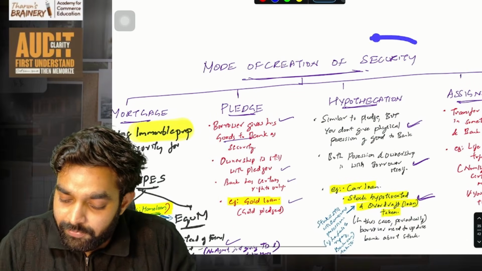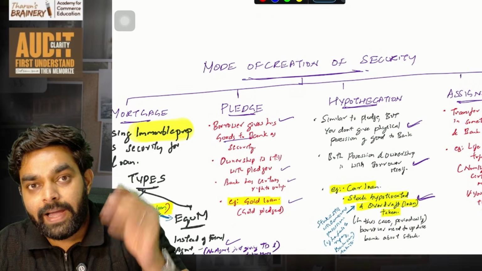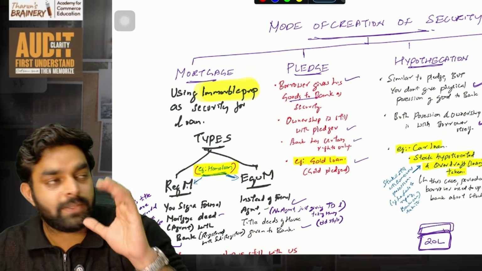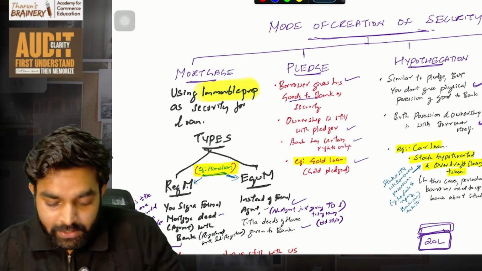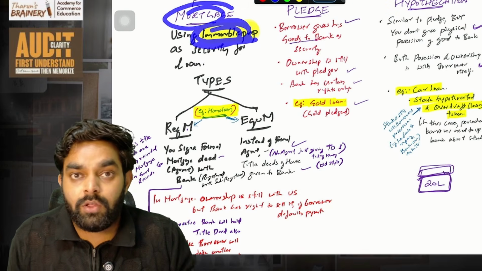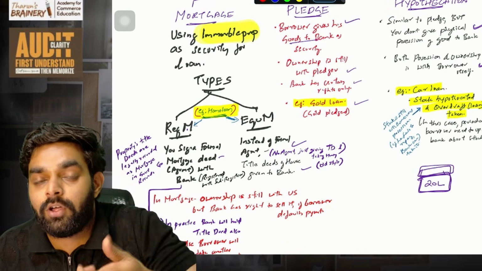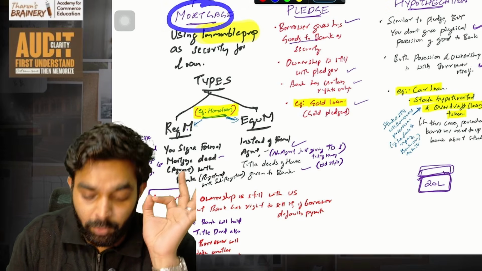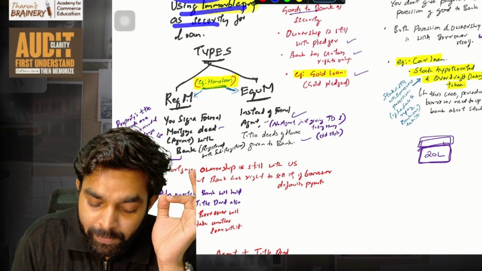So this is mode of creation of security. That is, how can a bank create security? First, through mortgage. Mortgage means you are taking a loan, pledging your security, right? So mortgage is something that is applicable for immovable property. If you are giving any immovable property like land or building as a security, that is what we call a mortgage. Using an immovable property as security for a loan.